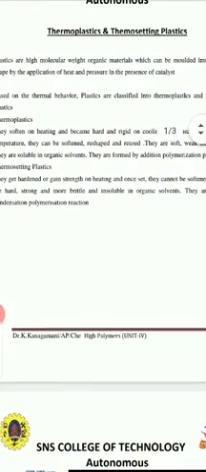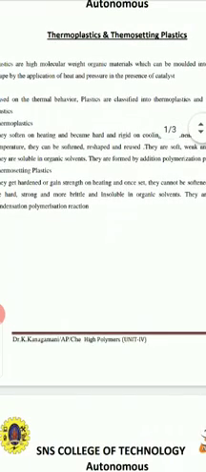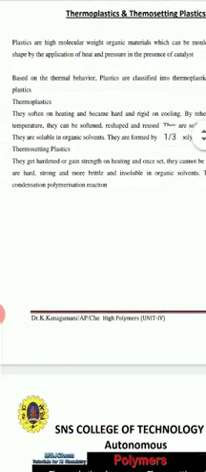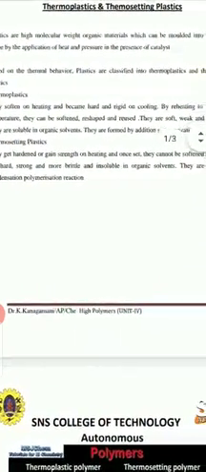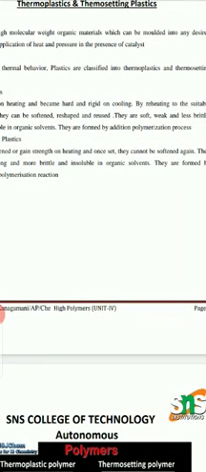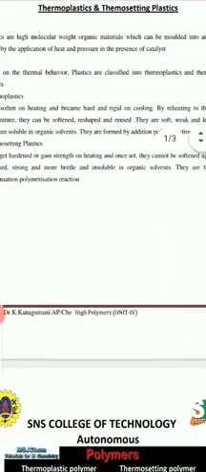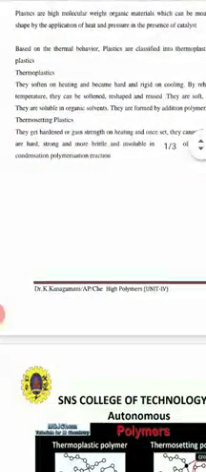So thermoplastics are nothing but materials that become softened on heating. When you heat thermoplastics, they become soft. After heating, when you cool them, they become hard and rigid. But when you reheat them to a certain temperature, they can be reshaped or remolded, so they again become softened. That is the main characteristic of thermoplastics: they become softened on heating and again become rigid on cooling. Heating again to a certain temperature, they soften again, so they can be reused a number of times.